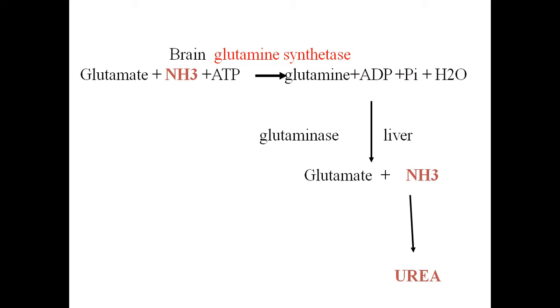So the site of synthesis of urea is the liver, that you should remember. Okay, so this is a very important step for detoxification of ammonia and formation of urea.